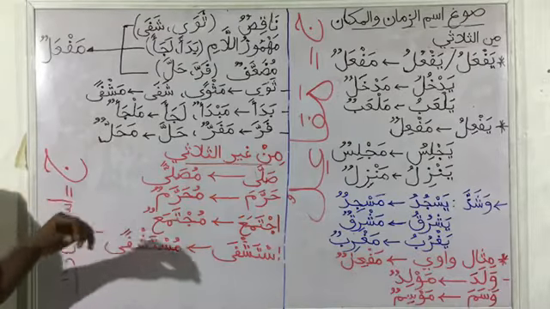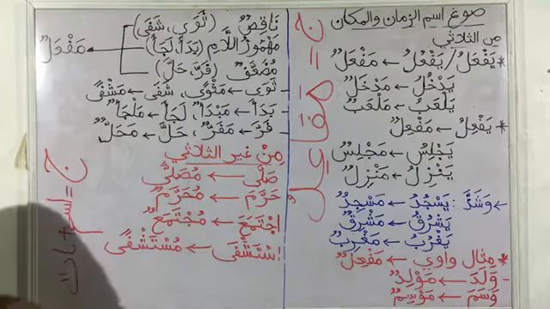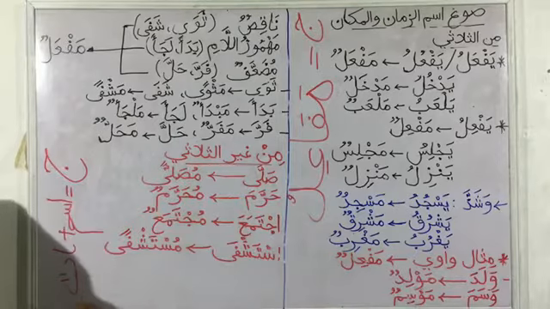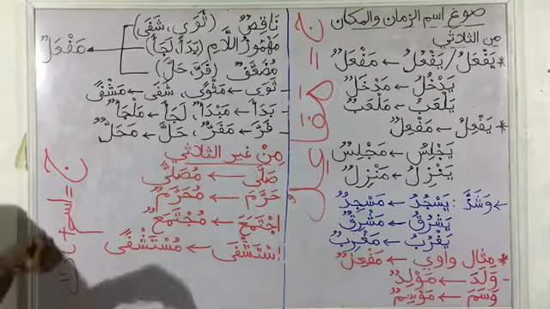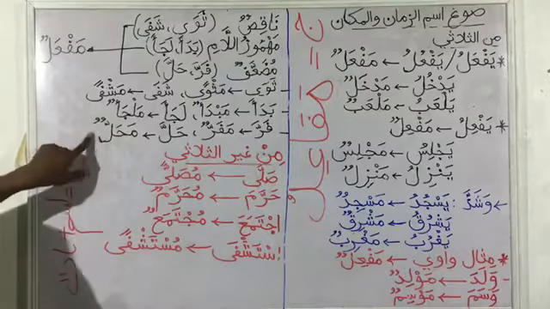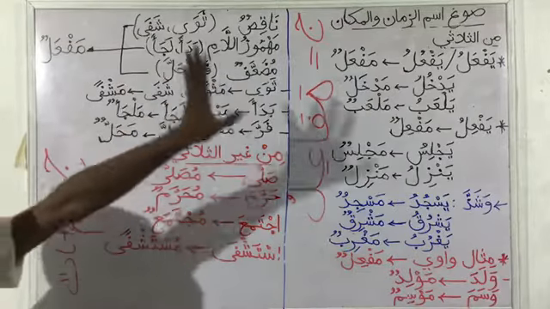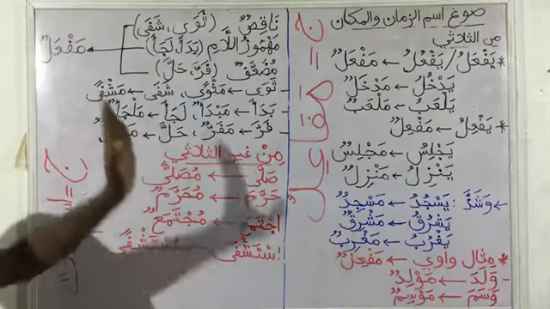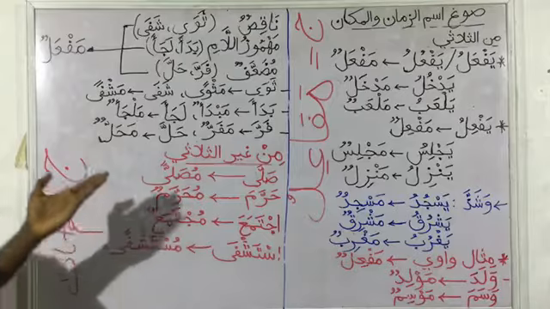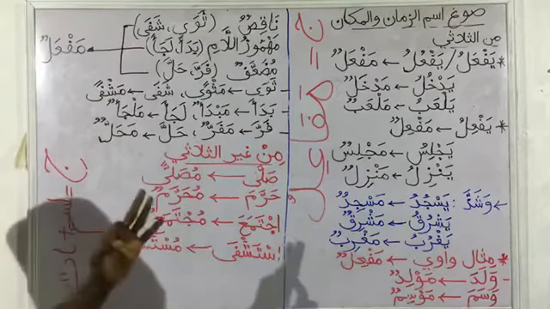So it is like a place of rafu, a place of jarru. Or when we hear la mahalla lahu min al-i'rab, that is, there is no place for that word in i'rab. So these are the ways of forming our Ismu Zaman and Makaan from 3-lettered verbs.